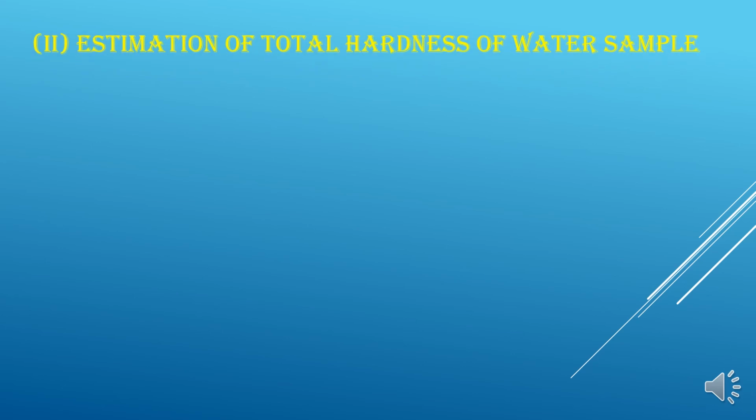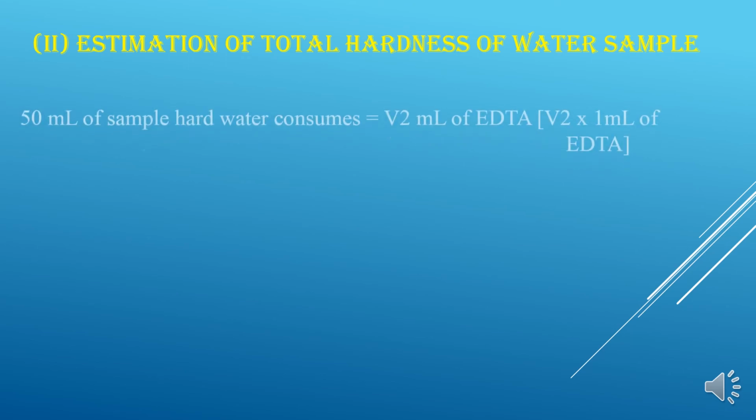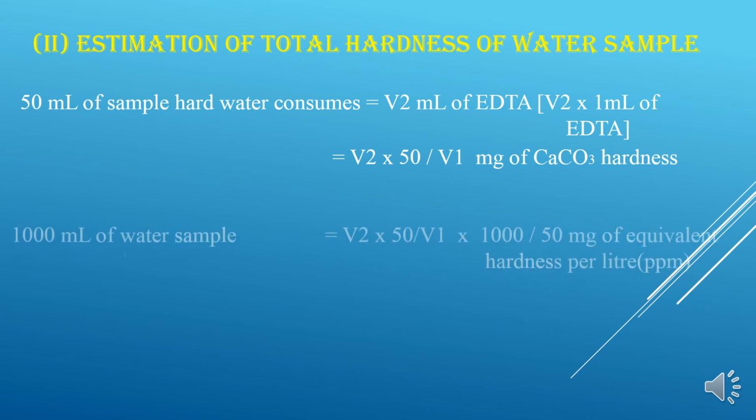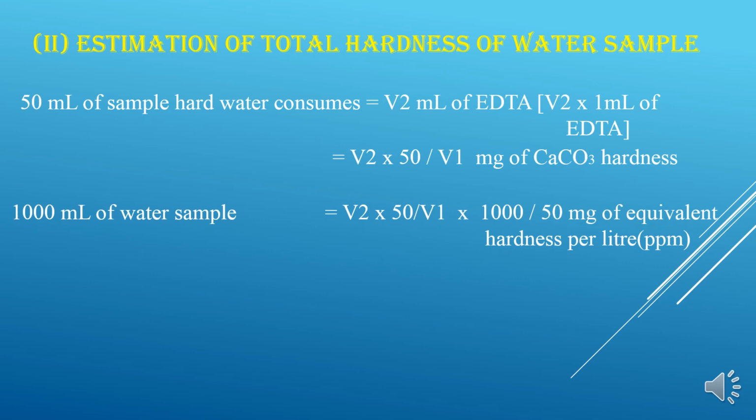So next calculation is estimation of total hardness of water sample. So from here we have got the titer value to be V2 ml. So this V2 ml of EDTA can be written as V2 into 1 ml of EDTA. So in the place where you get 1 ml of EDTA, you can write 50 by V1 milligrams of calcium carbonate equivalent hardness. So we get 50 ml of water sample will be consuming V2 into 50 by V1 milligrams of calcium carbonate hardness.